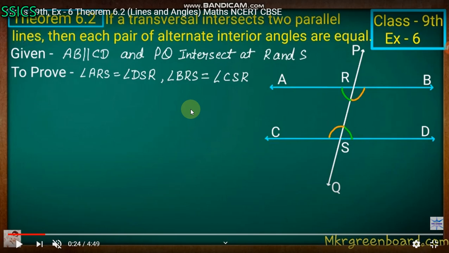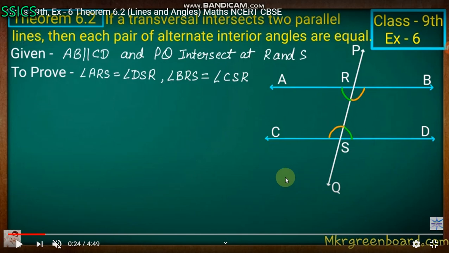So its statement is: if a transversal intersects two parallel lines, then each pair of alternate interior angles are equal. For example, here angle ARS and angle DSQ are alternate interior angles.